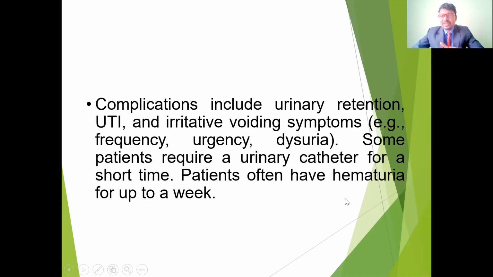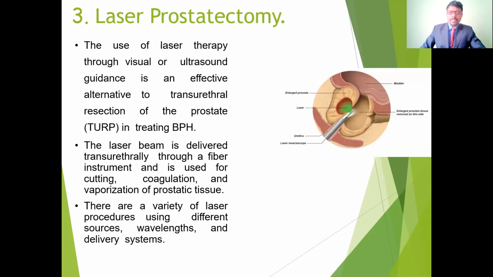Whenever we remove the extra necrotic tissue from the urethra, there may be damage to the urethra, so there may be hematuria, blood in the urine. That is the major complication in these surgeries.